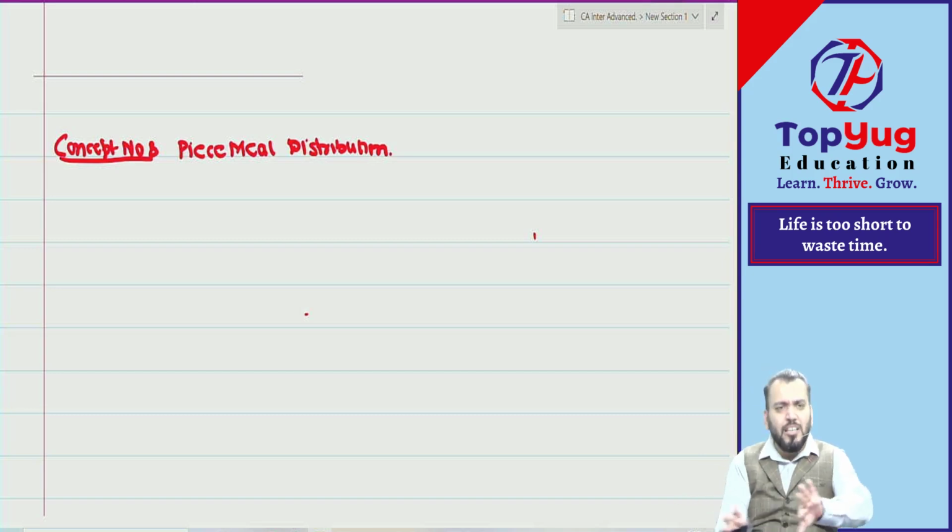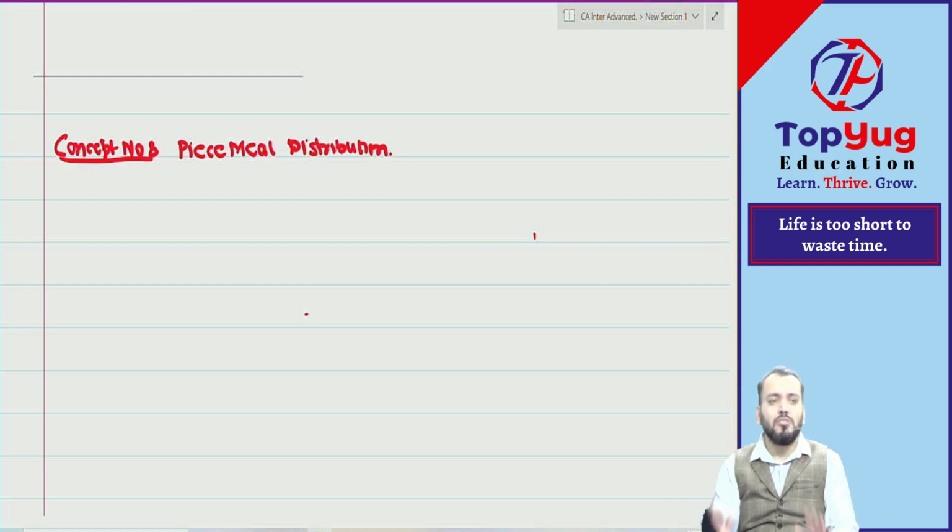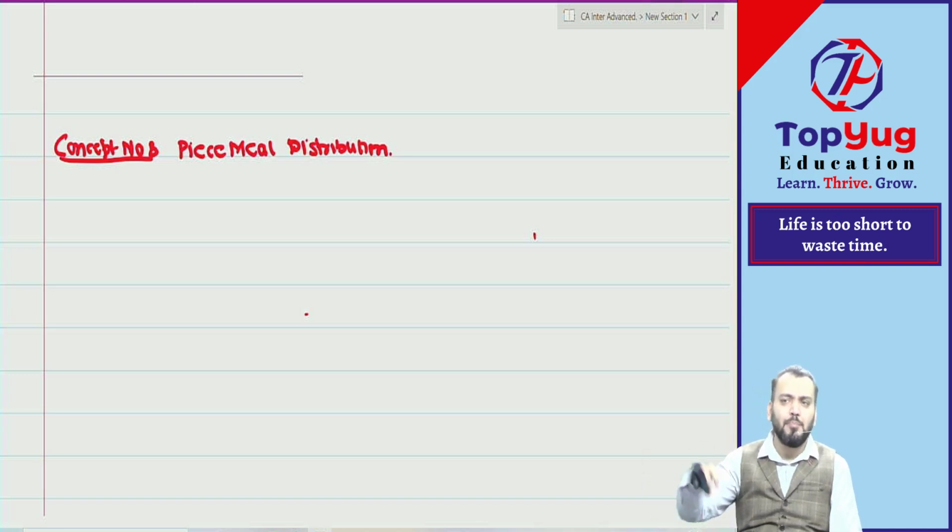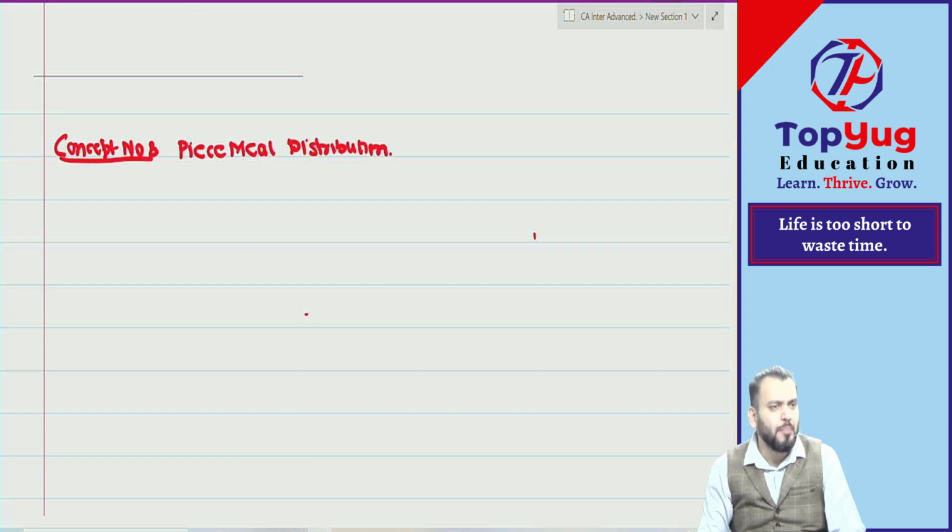Can I say once liquidation is done, one person will be appointed, but there is no act on that. So the person appointed can be any person. It can be a partner also. Means a partner can be liquidator here. Are you able to understand? So in case of a partnership firm, there is no act, means the Partnership Act is silent regarding this. So any person can be appointed, either an internal person or an external person. It can be any employee also. We can ask any employee to do all the liquidation affairs.